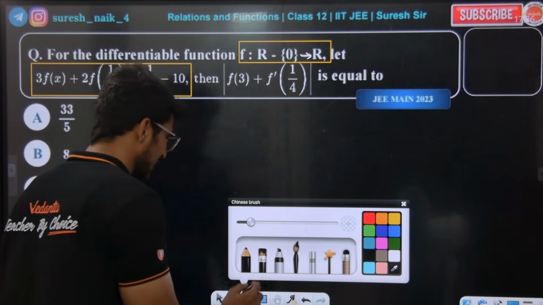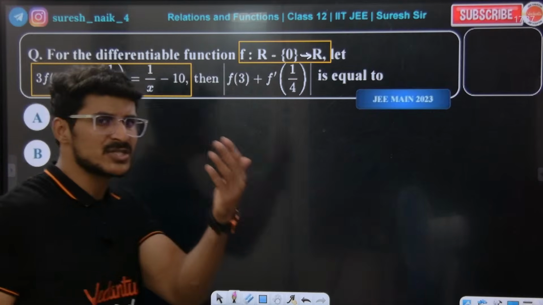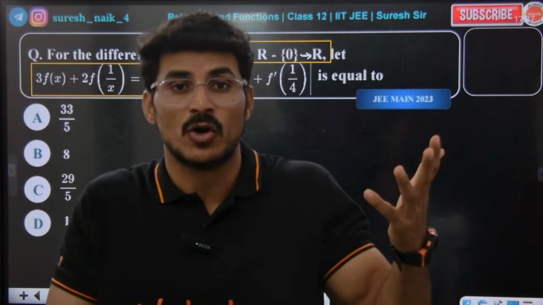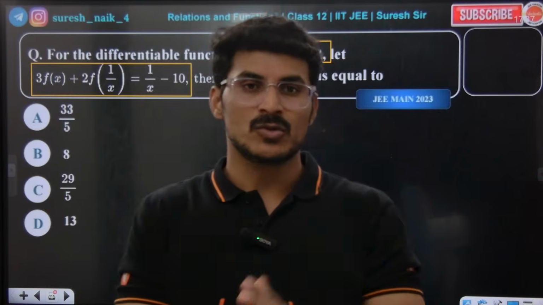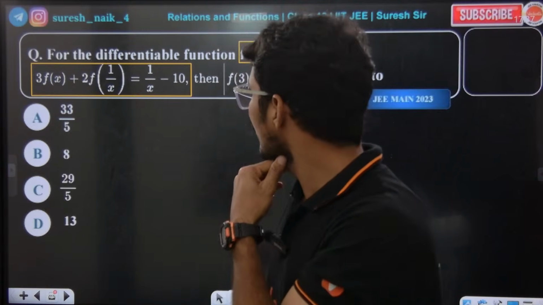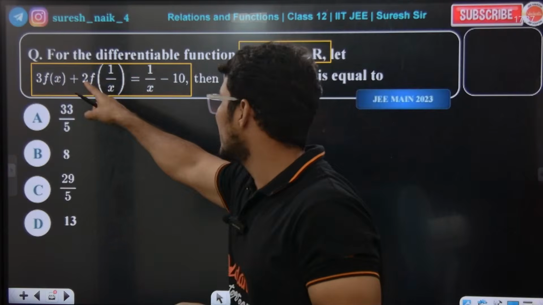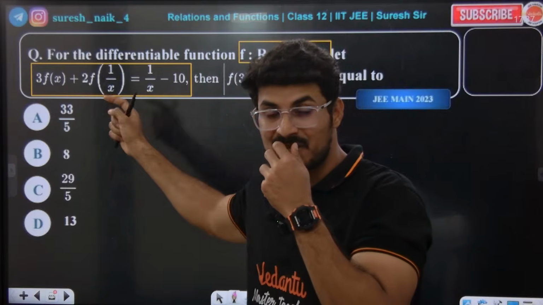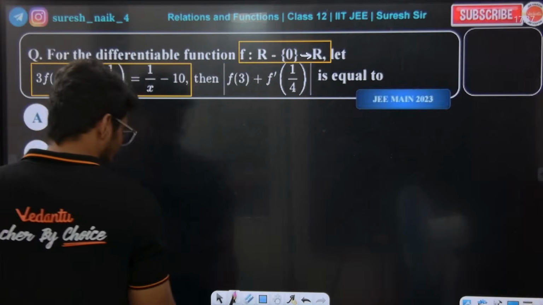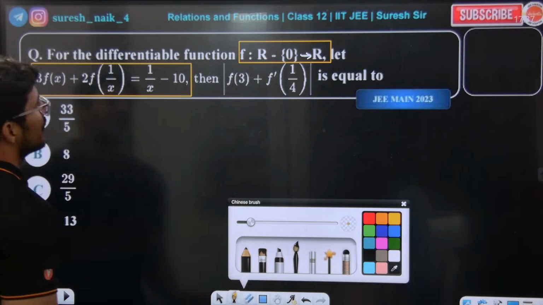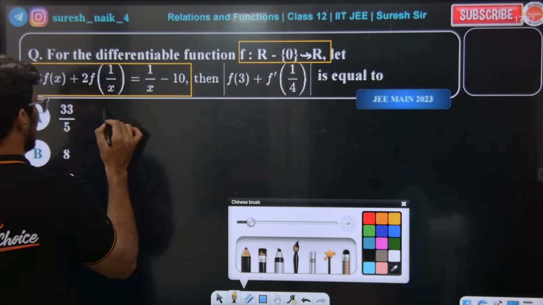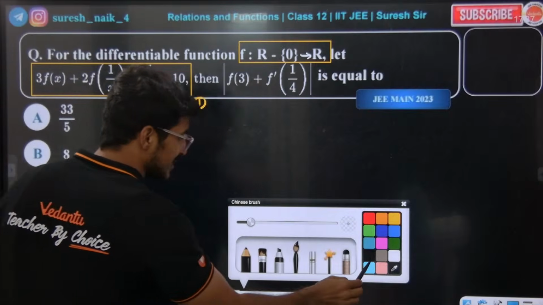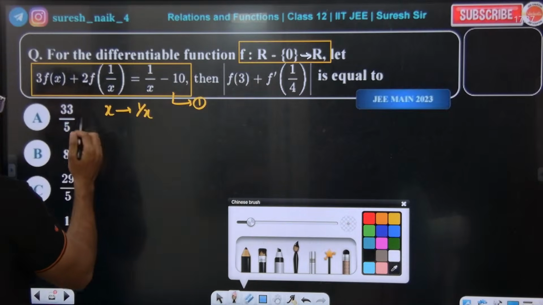Okay, sir, fine. Now if you look at the previous two questions, how did we get them? Previous questions whatever I solved are all PYQs. In the previous questions, the equations were given directly. But here it is not direct. So what should you do for this kind of question? Replace x with 1 by x. Let us take this as equation number 1. If I replace x with 1 by x, what happens?